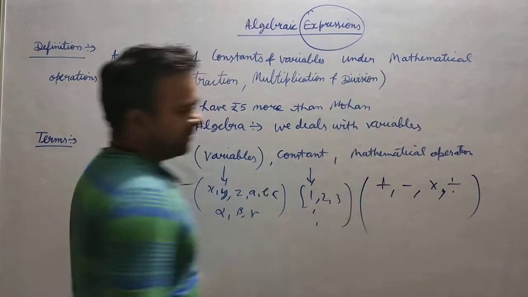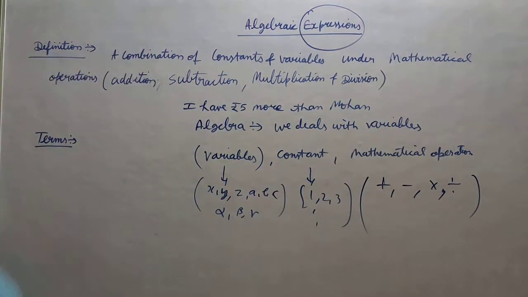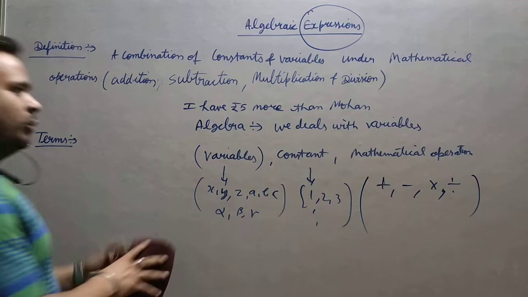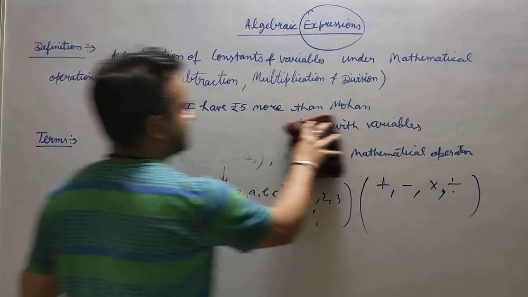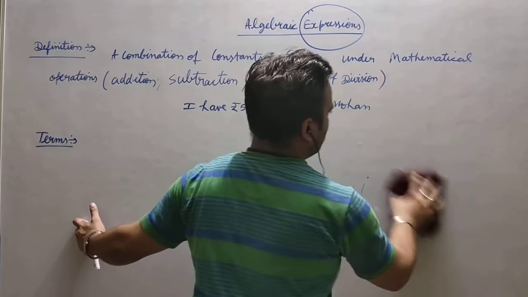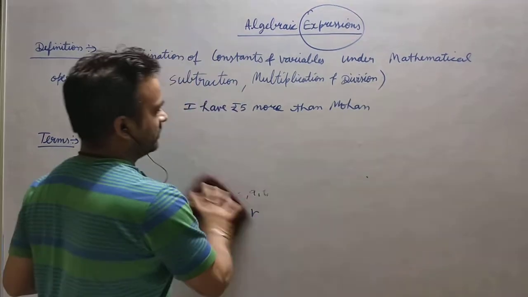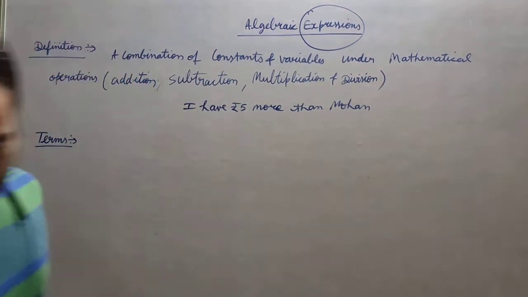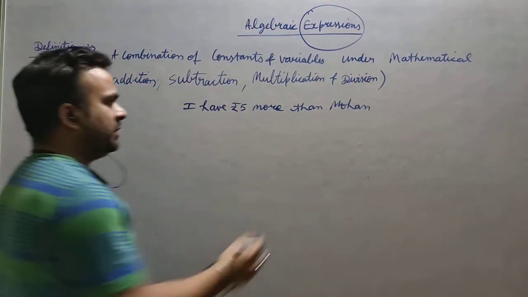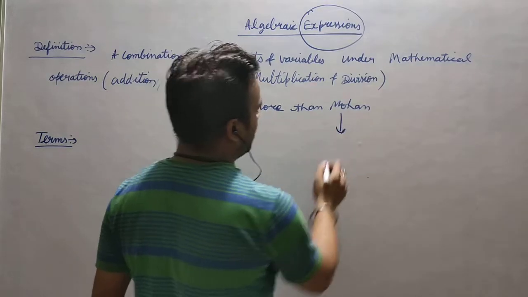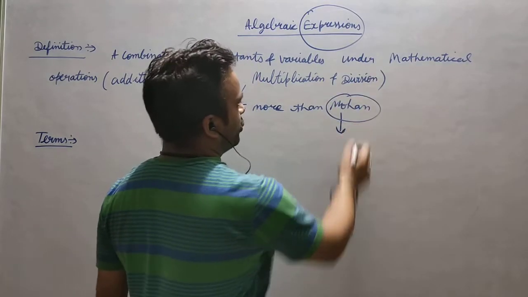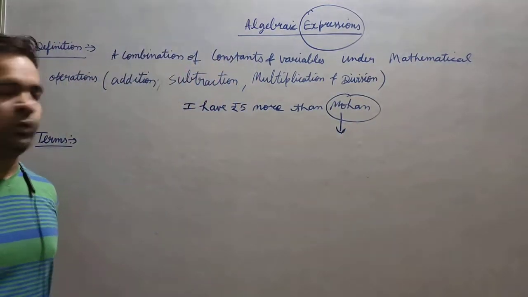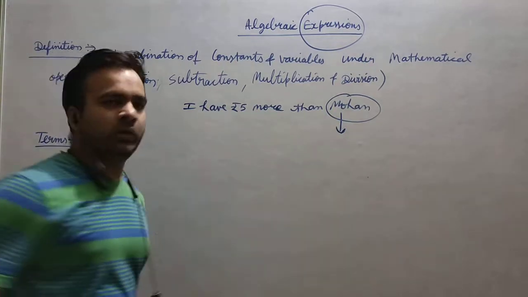So what I am saying here is that I am telling my amount, but I am not telling my amount also. In this statement, nobody can find my amount. But he or she will be able to find my amount when he or she knows the amount of Mohan, because I have compared my amount with Mohan.